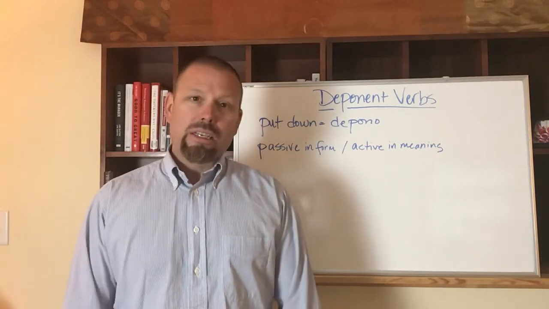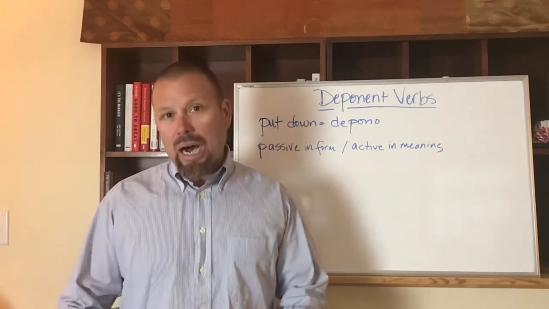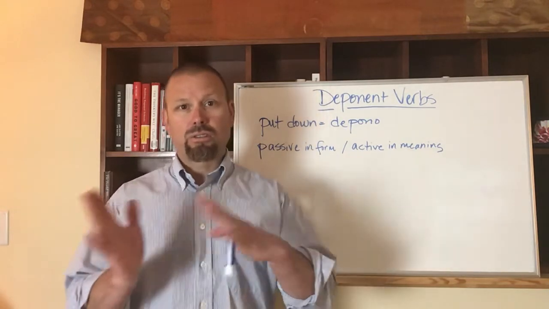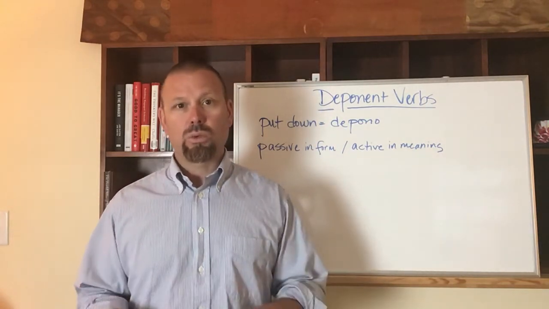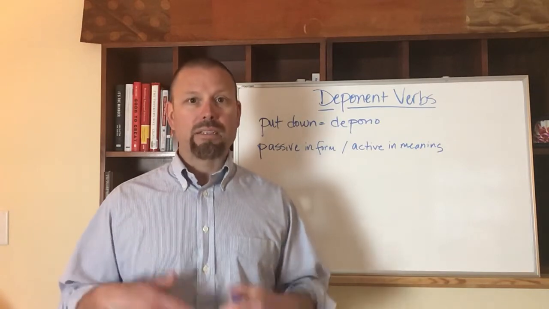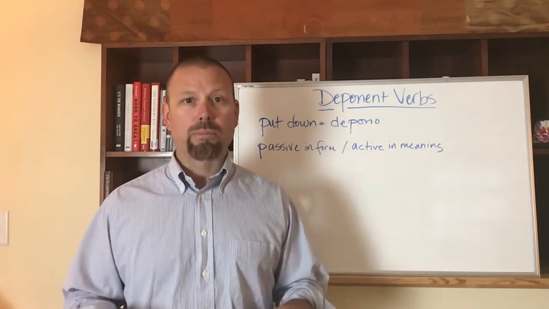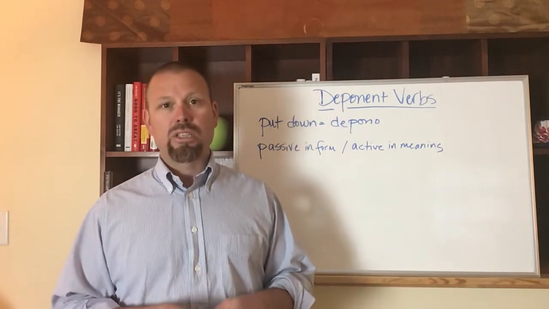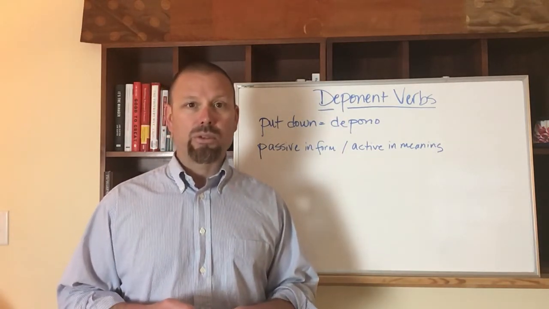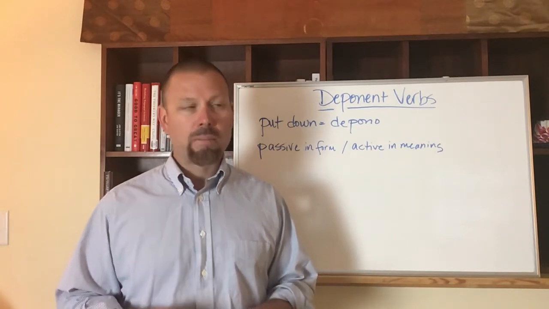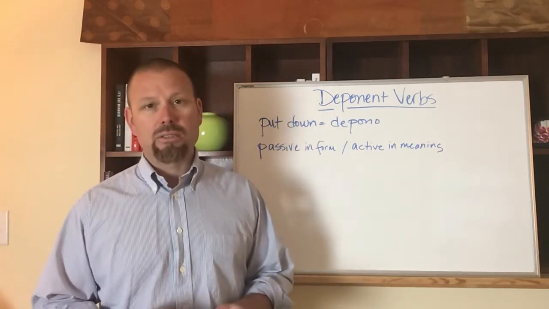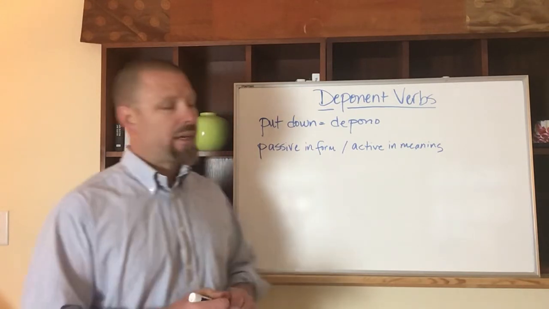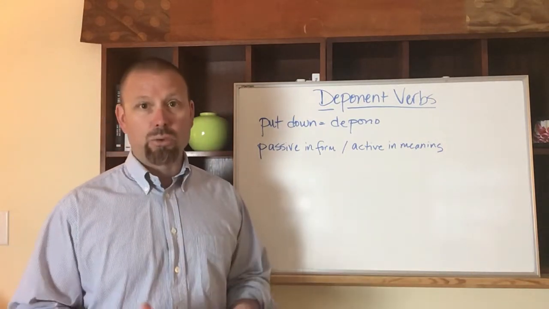Otherwise, they form just like your regular verbs, where they're going to use ba in the imperfect, and depending on whether it's a first, second conjugation or a third or fourth conjugation, the future will use bor, beris, bitur, bimur, bimini, buntur, or if it's the third or fourth conjugation, it'll use the vowel e to make it future tense. And that's the one I want to look at today, because this verb occurs in the story of Baucis and Philemon, and that deponent verb is the verb to die.